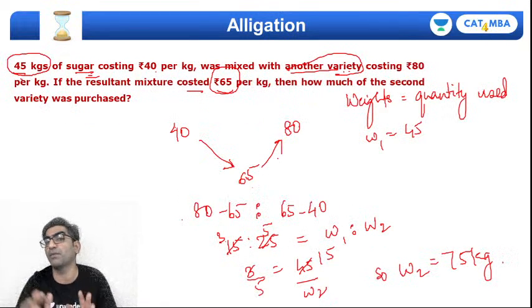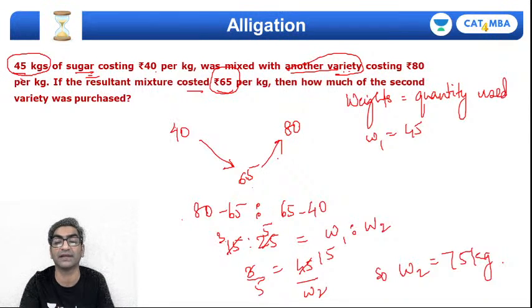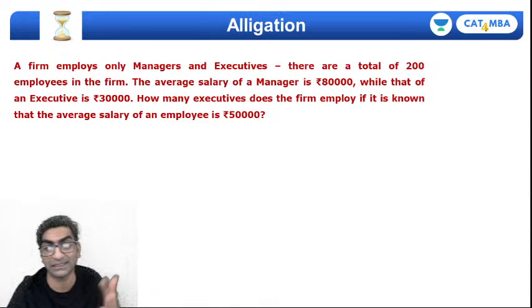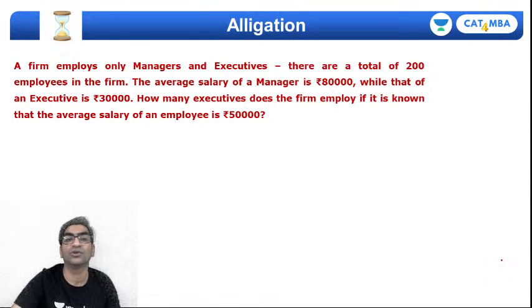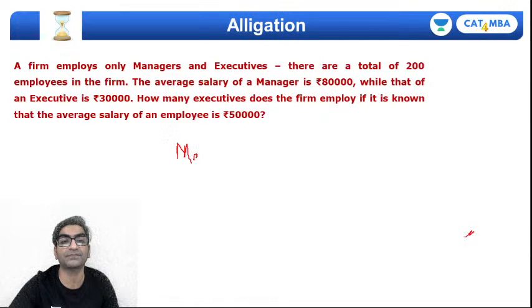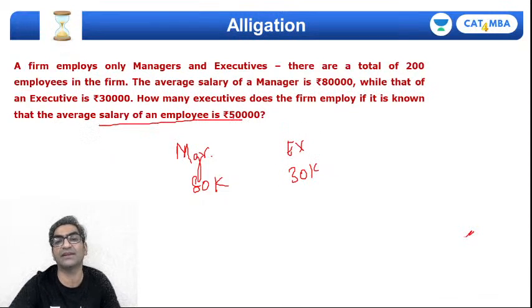Remember, most problems in alligation will look like this. You're mixing two varieties to create a mixture, right? But then sometimes you'll get variations. Like this one is a variation. You have two kinds of employees in a company that you work for, right? There are managers and there are executives, right? Managers earn 80,000, executives earn 30,000 only, and the average salary of an employee in the firm is only 50,000, right?